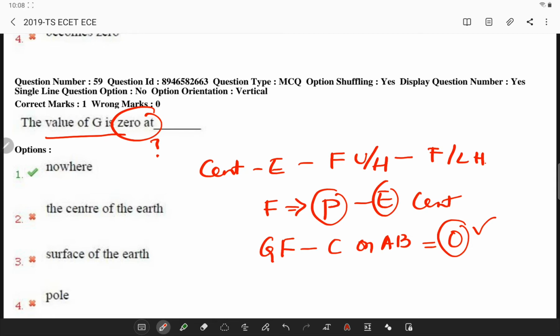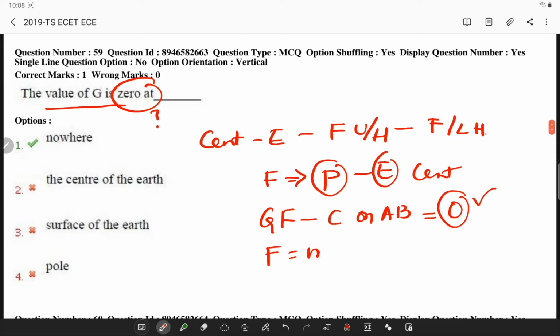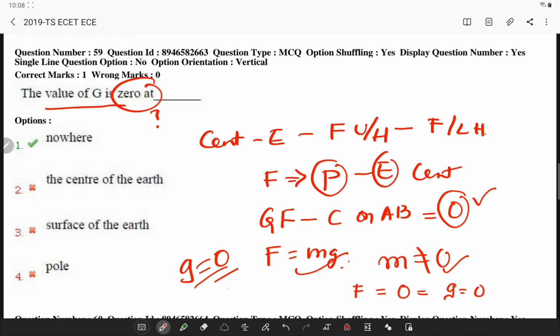From Newton's law, we know F is equal to m into g. Since mass of an object can never be equal to 0, force is equal to 0 only when g is equal to 0. So this happens when you are at the center of the earth.